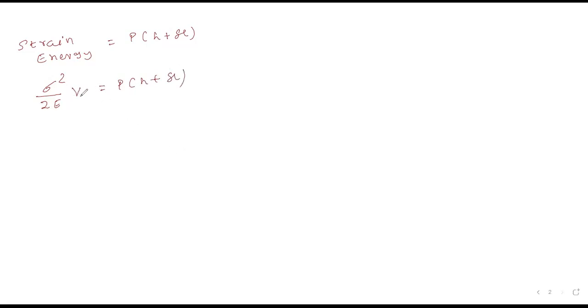Can I write volume equals area into length? Yes or no? Can I write volume equals area into length and make sigma square the subject? Sigma square को मैं subject बना देता हूँ. So, take the remaining things on the right side. Can I write like this and multiply this P inside the bracket? 2E PH. ओके, मैं क्या कर रहा हूँ? ये 2E को सामने ले जा रहा हूँ, P को ब्रैकेट में मल्टीप्लाई कर रहा हूँ along with 2E. So can I write like this?